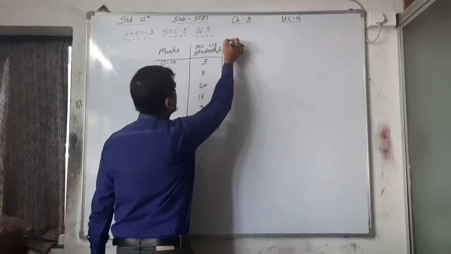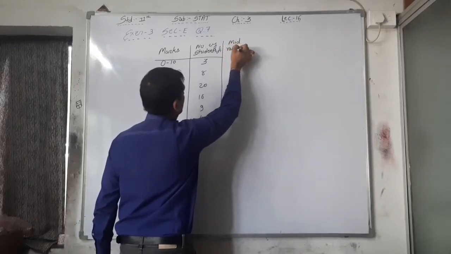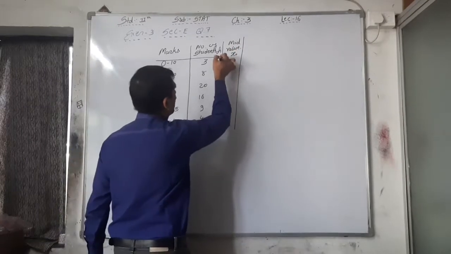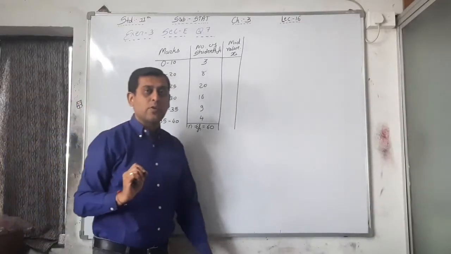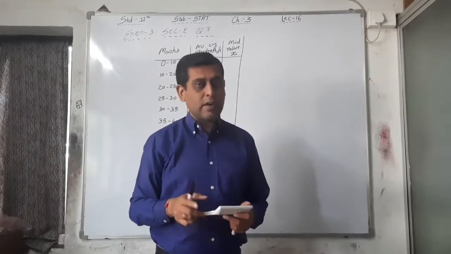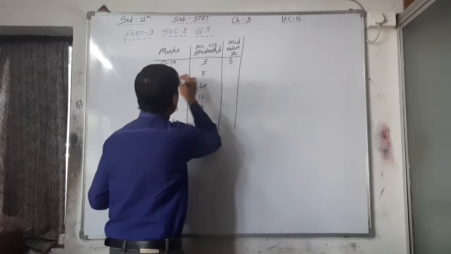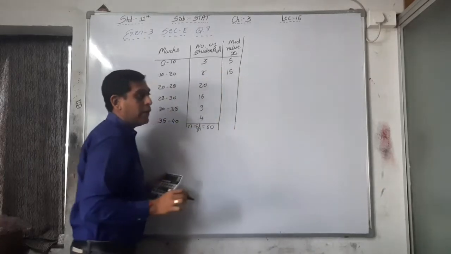So mid value, Xi, is equal to first plus second, that is lower class boundary plus upper class boundary, divided by 2. So 0 plus 10 divided by 2, that is 5. Here the first class length is 10. Then 10 to 20, 30 divided by 2, that is 15.